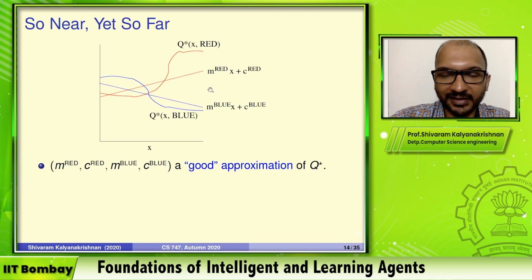There is a separate line for approximating the red Q star and another one for approximating the blue Q star. So m red x plus c red is this line, m blue x plus c blue is this line, and it looks like it's doing a reasonable job of approximating